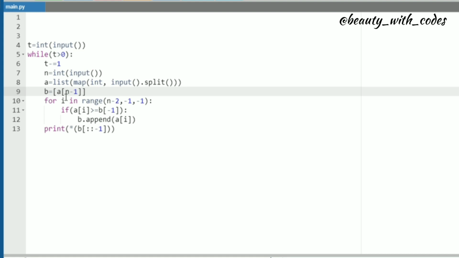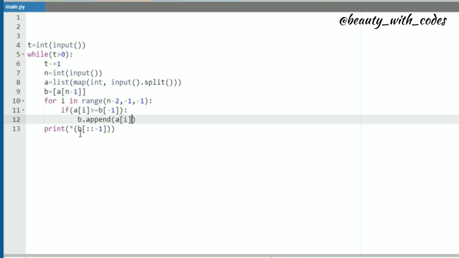Why? Because b of minus 1 is the element which is present to the right of a of I, isn't it? So if it's greater than whatever is present to the right of it, it means it is a leader. So b is supposed to hold all the leaders, so it is holding the value of a of minus 1.